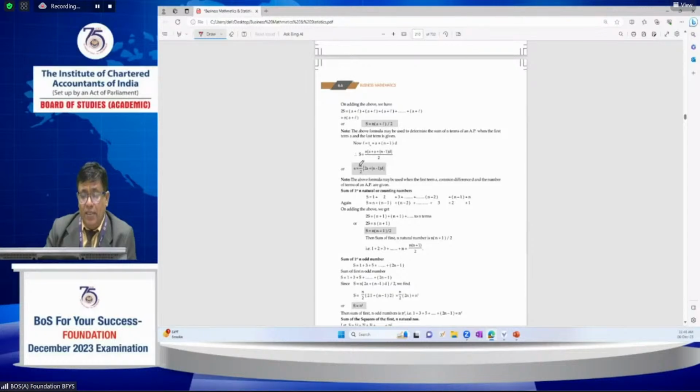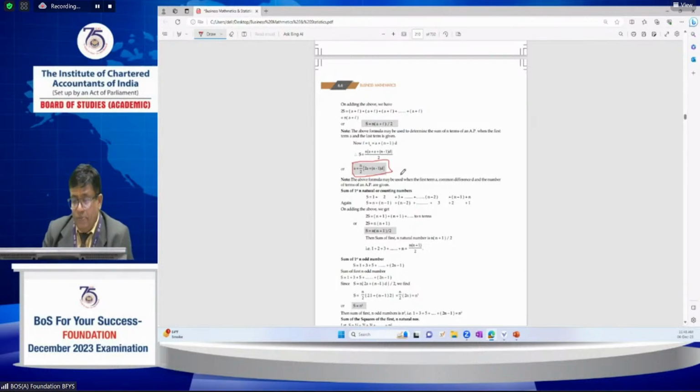The sum of the first n terms, when we know the first term a, the common difference d and the number of terms n, is n by 2 into 2a plus n minus 1 into d.